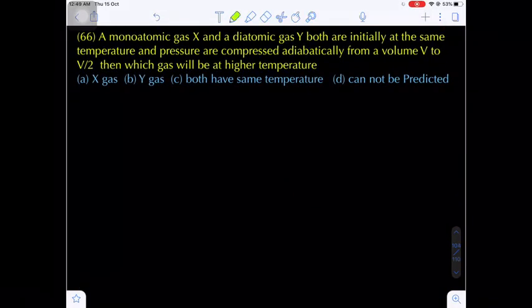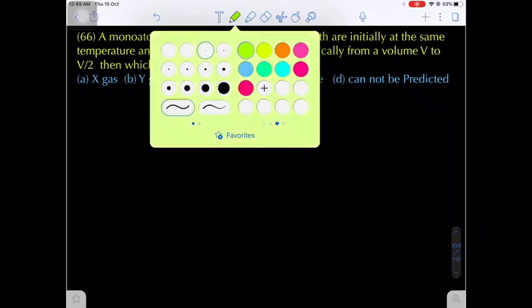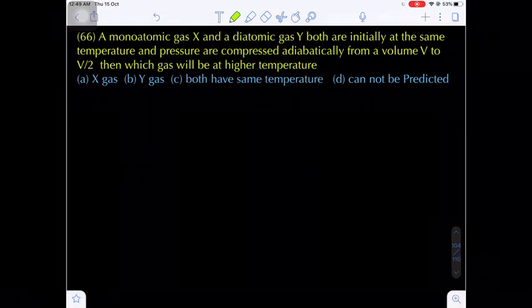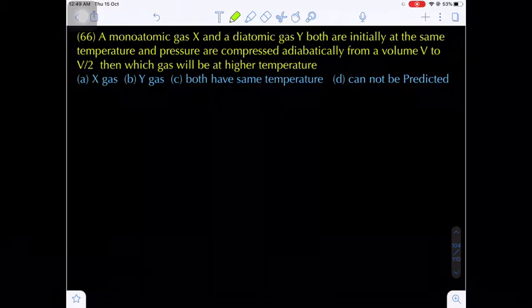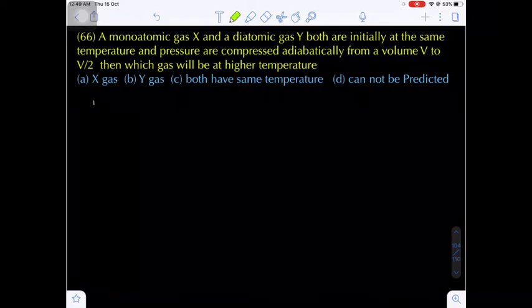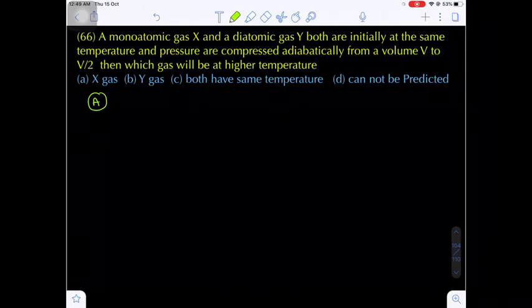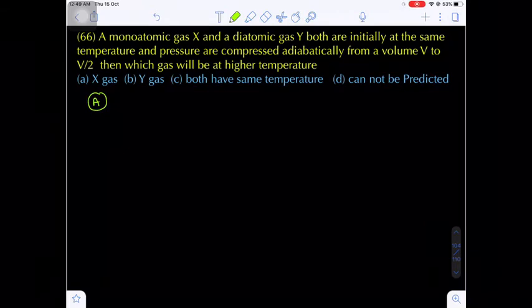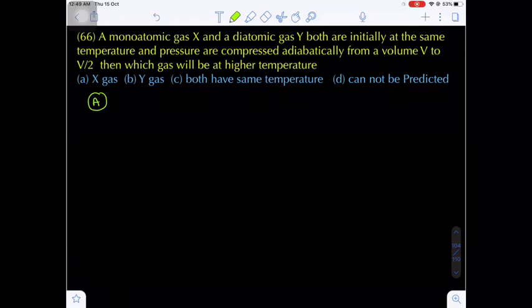Now there are some important questions here. Question number 66. A monoatomic gas X and a diatomic gas Y, both initially at the same temperature and pressure, are compressed adiabatically from a volume V to V by 2. Which gas will be at higher temperature? Now here this is adiabatic. In adiabatic there are three different types of relations. What are the relations in a reversible process? PV to the power gamma is equal to constant, TV to the power gamma minus 1 is equal to constant, P to the power 1 minus gamma, T to the power gamma is equal to constant.